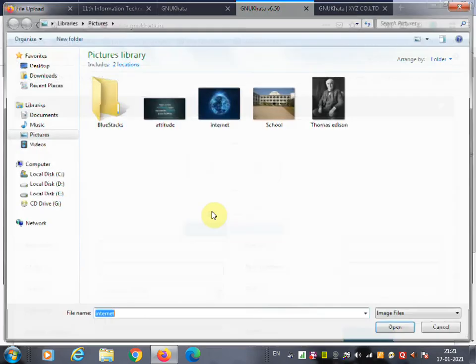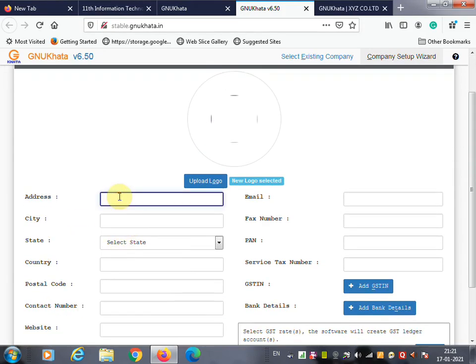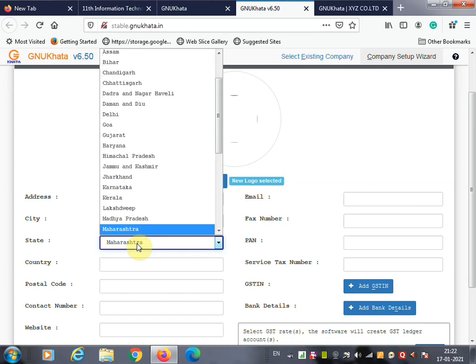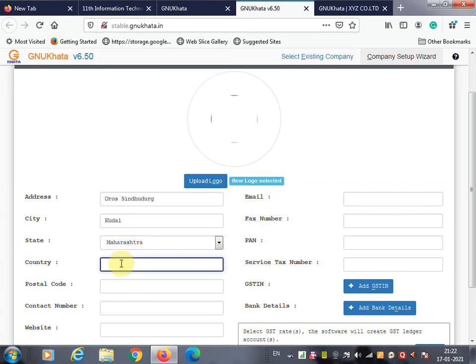Then the address of the company you are going to provide over here. Last time we used the address of the company as Kudal. Now we are going to use another address. Suppose this company is present in Oros, then we can write Oros Sindhudurg. Then city: Oros comes under Kudal city, so you can write Kudal here. Then we are going to select the state Maharashtra, India, postal code 416812, and contact number, you can give like this.